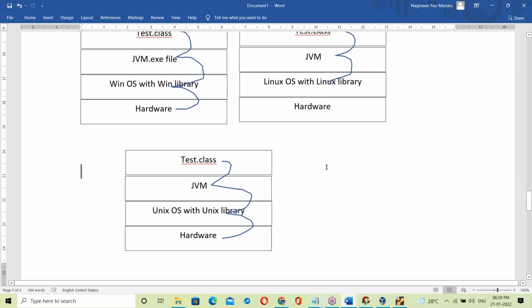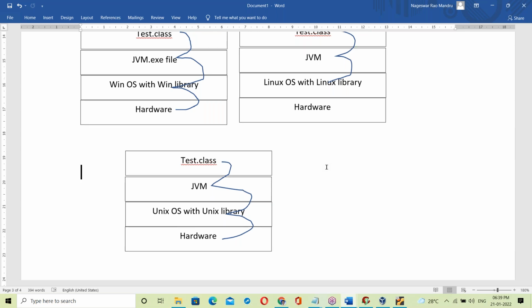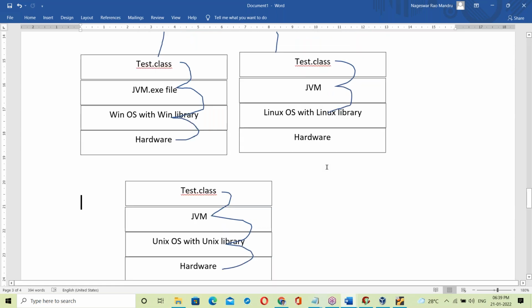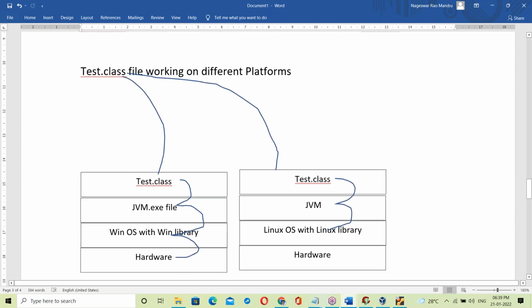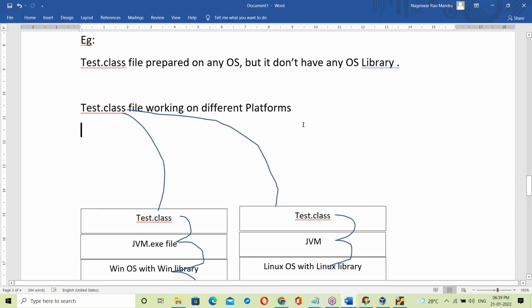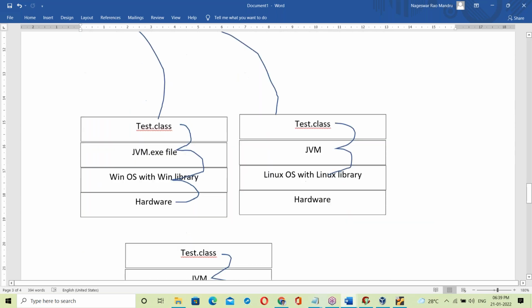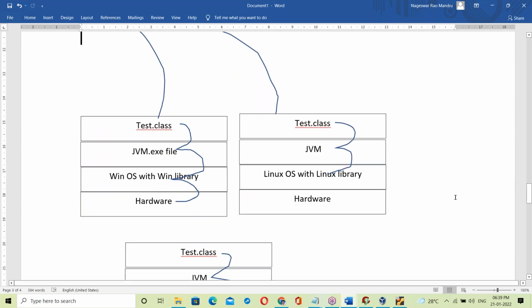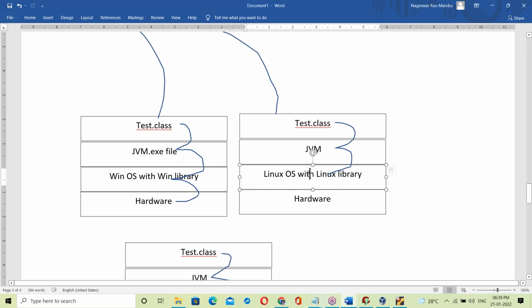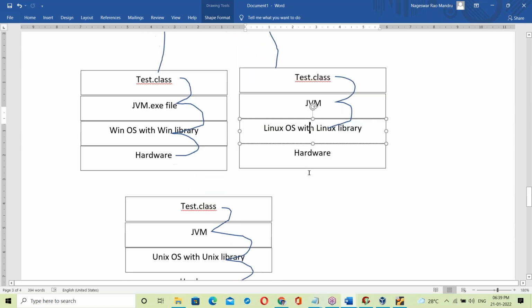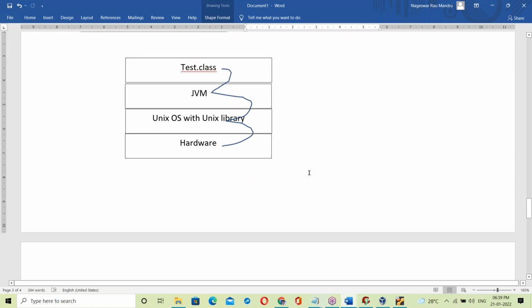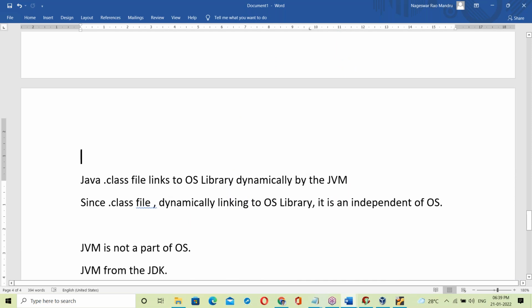I think everyone understands, guys. How Java was made platform independent. Is it clear? This is the reason behind it. I think everyone understands clearly how it was made platform independent. Is it clear, guys? Hello, please respond.